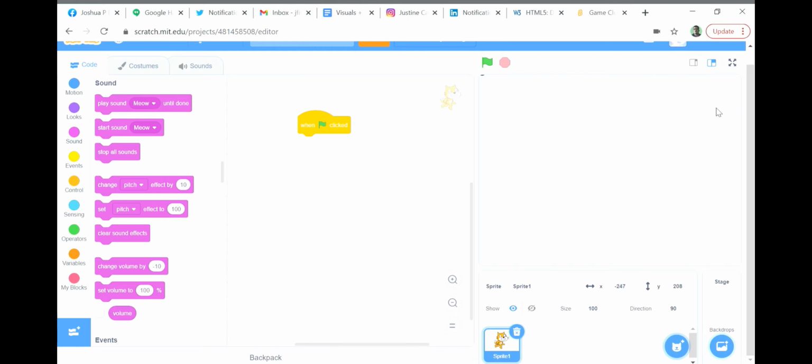Hello everyone. For this week's tutorial, I'd like to go over all of the sound effects in Scratch. Starting with the first three, about playing and stopping sounds.